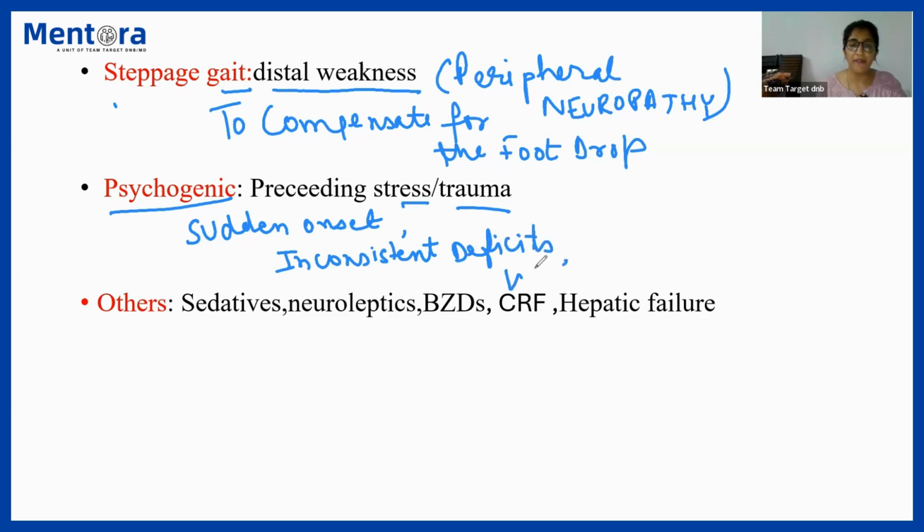The deficits might have a waxing and waning course. One day your patient might be walking absolutely comfortably, and the other day the patient might have difficulty walking, and they improve with distraction. Those are the features that help you distinguish it from a neurological gait disorder.